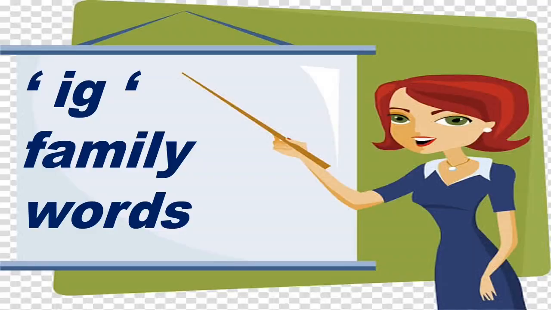The word egg is made from two letters, I and G. The sound of I is E and the sound of G is G. These are the egg family words. So let's start with the words of the egg family.